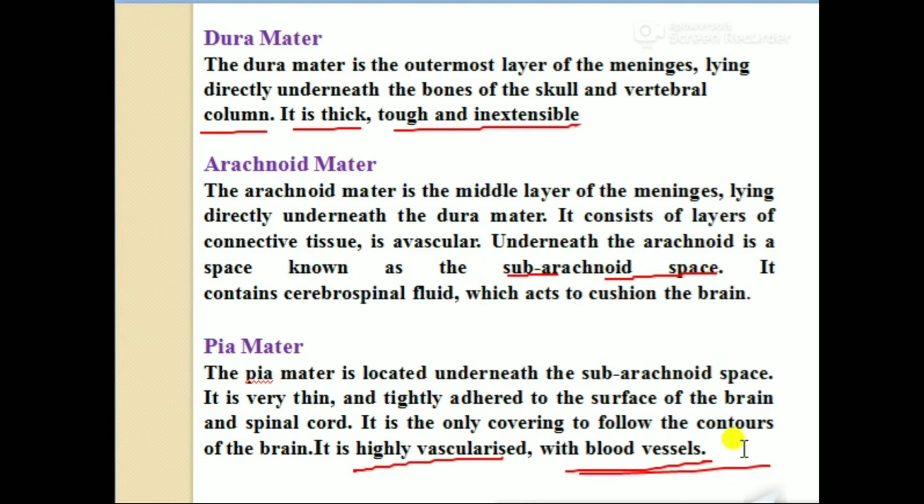That means there are three different types of layer. These three different types of layer have three different characters. They have different functions also. This layer is present in the brain as well as in the spinal cord.